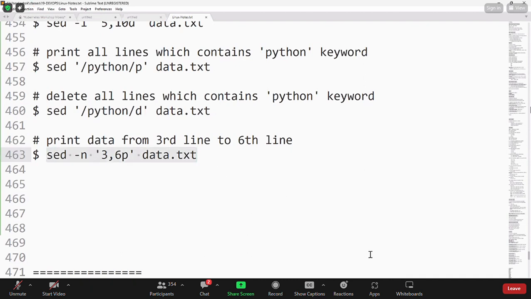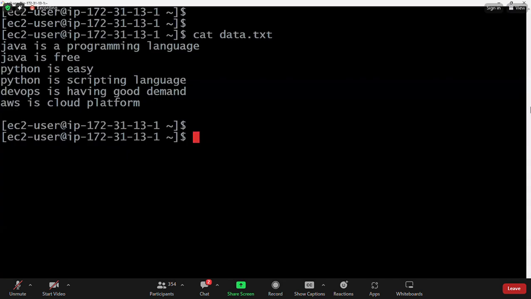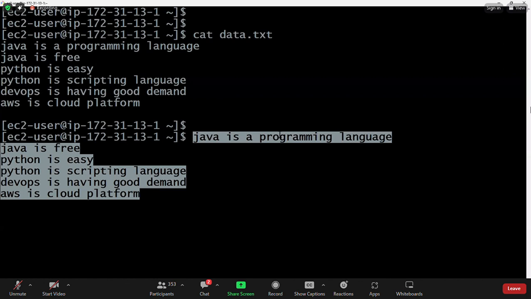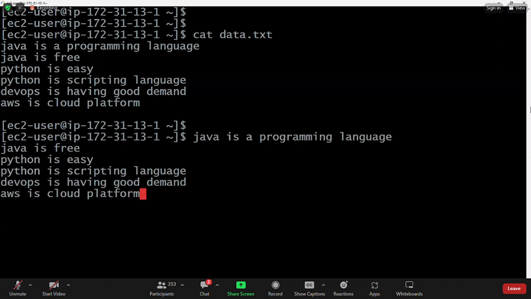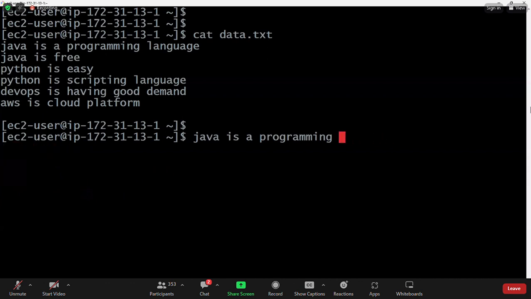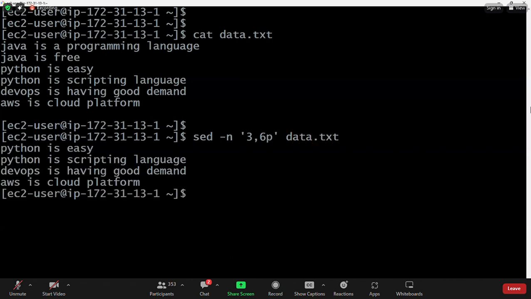Now you check this one. In the file there are 6 lines of data available. Sed command -n 3,6p, then data.txt.